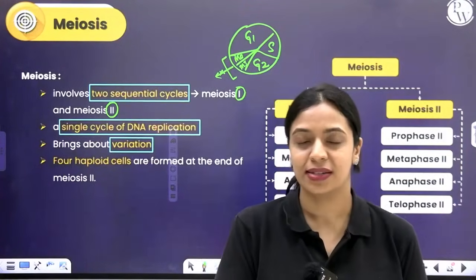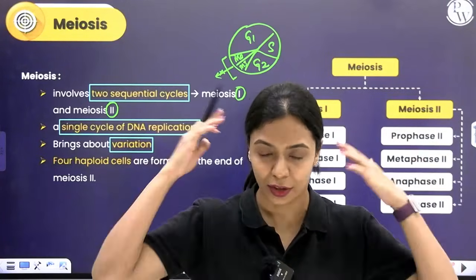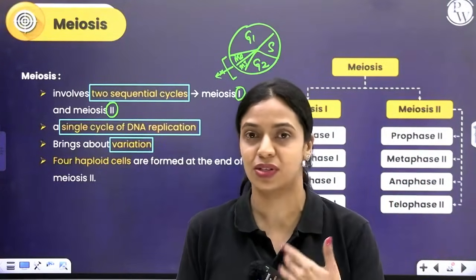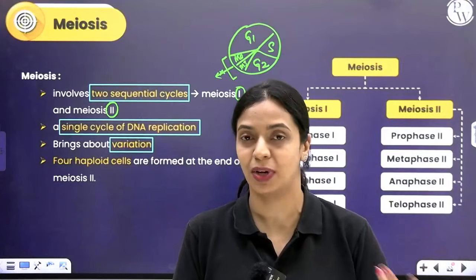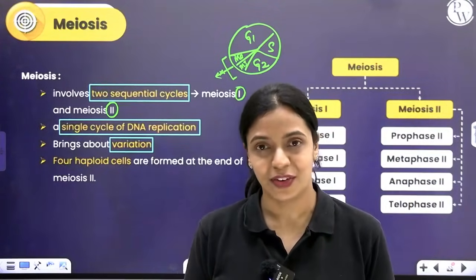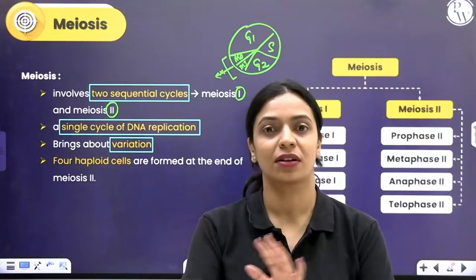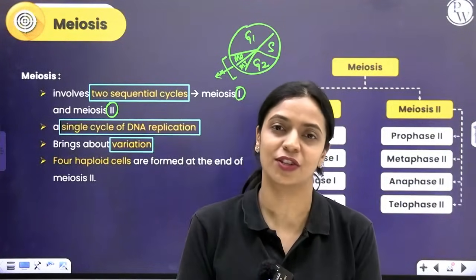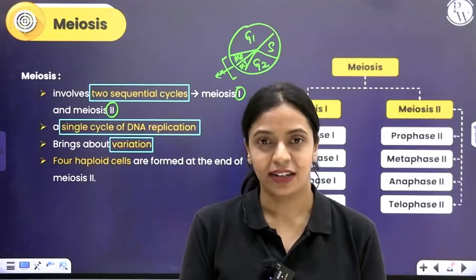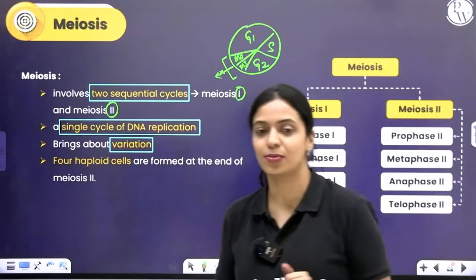So for now, understand that in a population, you see variation with respect to so many characters. Like it could be the color of hair. Some people have brown, some people have black, some people have red, some people are blonde. So you have different colors. The texture of hair is variable. Some people have it curly, some people have it straight, some people are wavy, the height differs, the complexion differs. A lot of variations you see in nature. And that is because of the process of meiosis. One of the reasons why you see variation is meiosis.